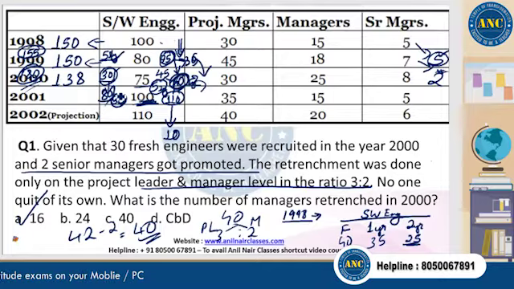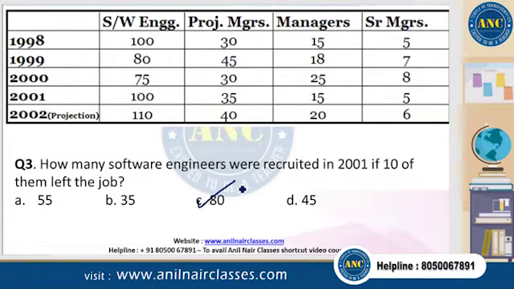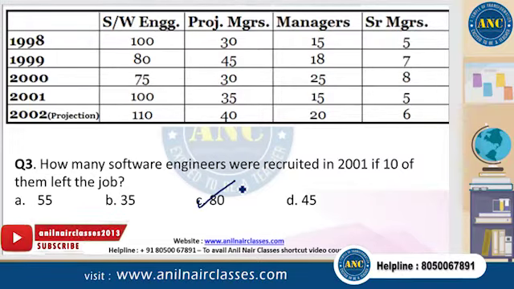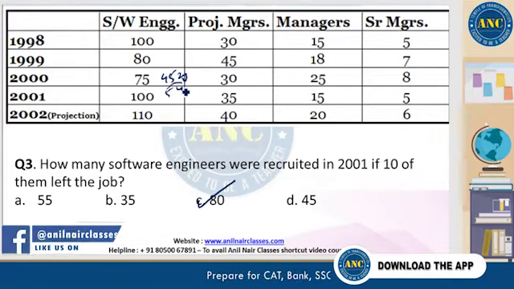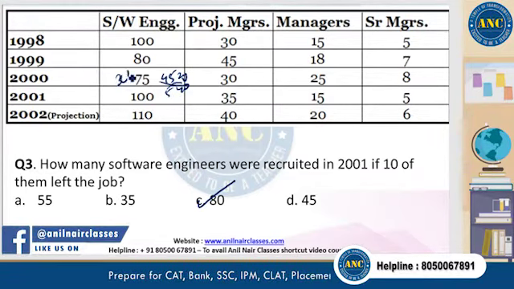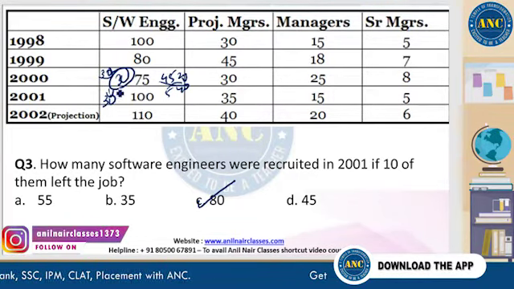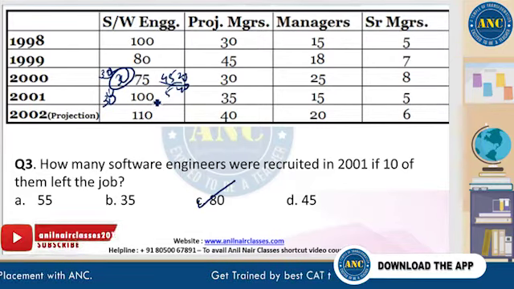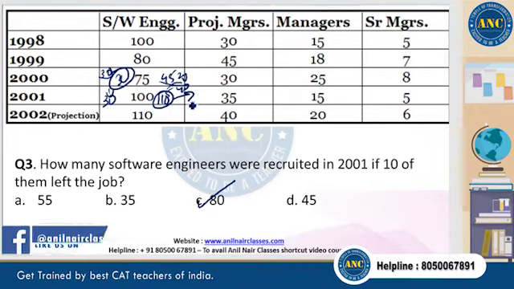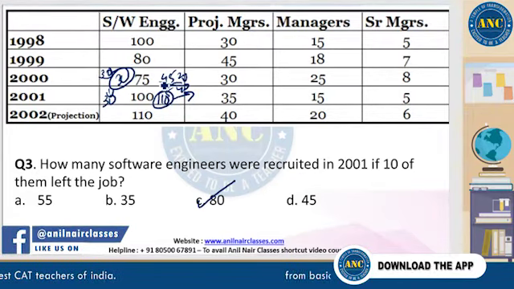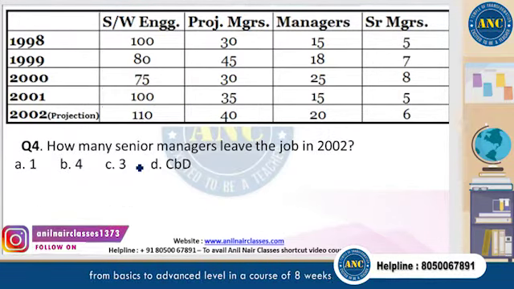The question 1 is good. I think the question 2 and 3 was very simple. Right? So we are talking of 80 new guys, not 70 guys. 80 new guys were hired. Right? 45 of these old guys, with 2 years experience, out of the 5 here and 40, they are moved off. That means there are 30 remaining who are the 30 fresh guys who were hired here. So this 30 will be coming down here with 1 year's experience. And this number, instead of 100, it should have been 110. Why 110? Because 10 guys are also fired. That means total, we got to think of 110 people out of the 30 got fired. 80 is the number we are looking at. Right?